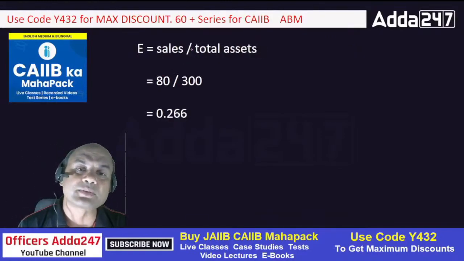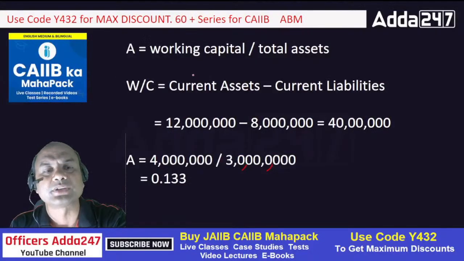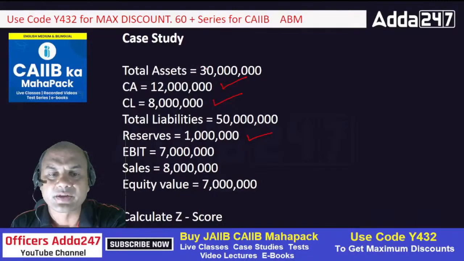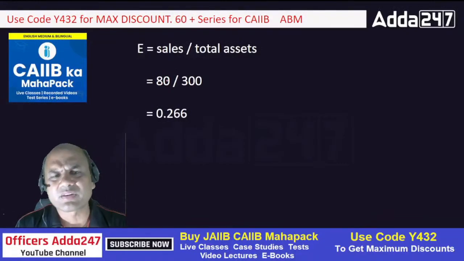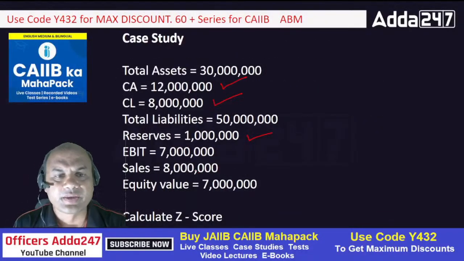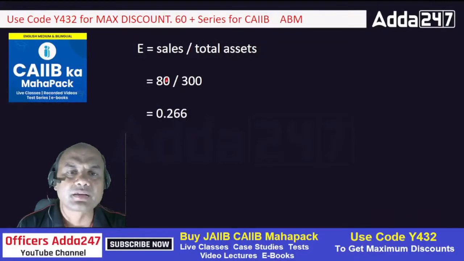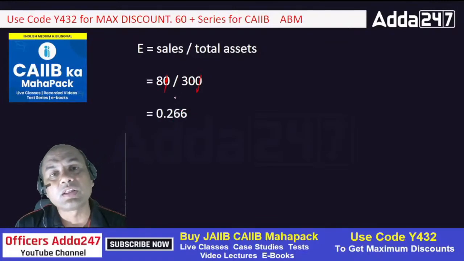Now E. E again, total assets: sales upon total assets. 80 upon 300. Figures are given over here. See here, same figures. You can just pause the video and watch the figures again. Sales is 8 million, so it should be E is 8 upon 30, that is 80 upon 300. Remove this 0. So 8 upon 30 is 0.266.